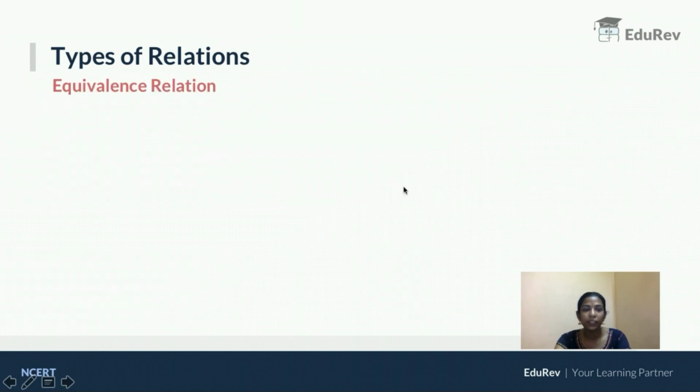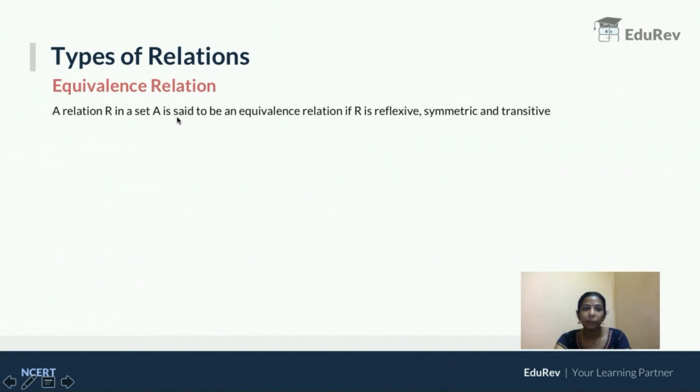Types of relation. There is another relation called equivalence relation. A relation R in a set A is said to be an equivalence relation if R is reflexive, symmetric and transitive. If R satisfies all these properties, reflexive, symmetric and transitive, it is called an equivalence relation.